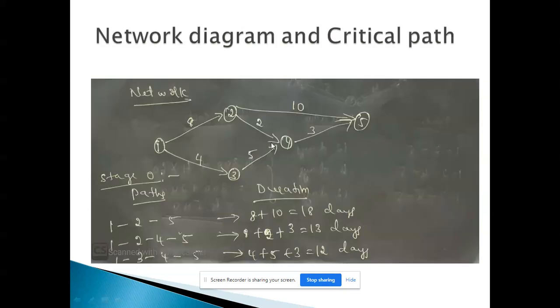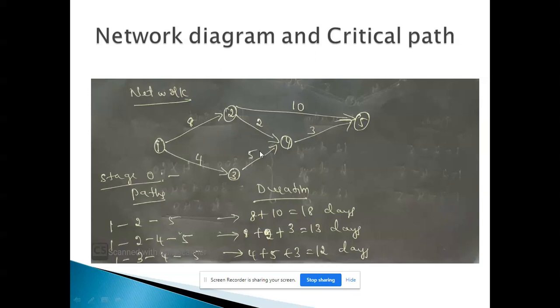Next, let us draw the network diagram for the given problem. So 1 to 2, 2 to 4, 1 to 3, 3 to 4, 2 to 5, 4 to 5. Now whatever the normal timings are given, just write the values of the normal timings over the arrow marks. So this is nothing but the duration of each activity.